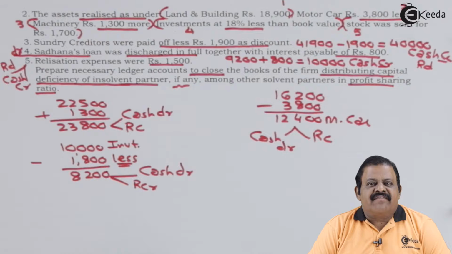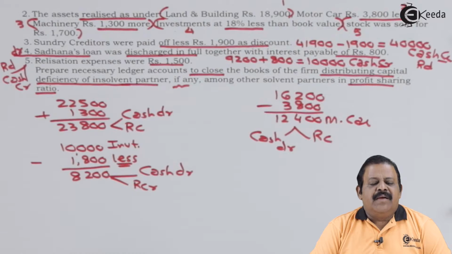One thing, student, you are required to note over here, even though insolvency adjustment is given in the question, you should solve the question as you are solving other questions when insolvency is not involved. All other steps of solving the problem, like transferring of assets and liabilities, realization of assets, realization of liabilities, payment of dissolution expenses, all these steps we are required to do as we do in case of any other problem.